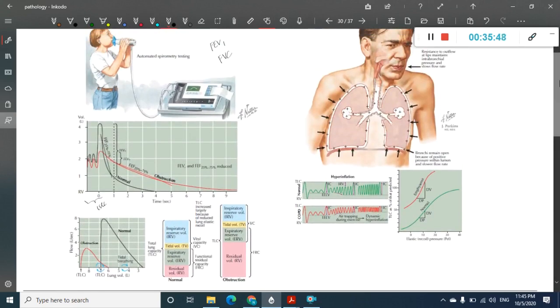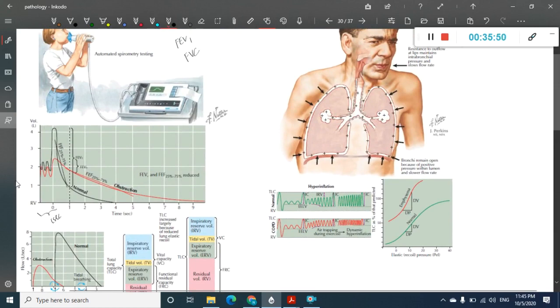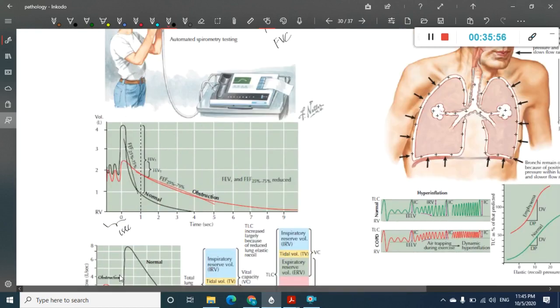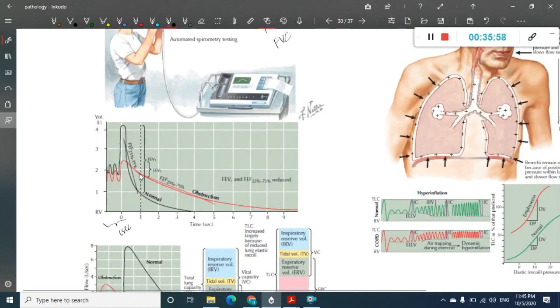The rise in peak of the normal person is given in black color. So this is how the normal person exhales. In one blow he can exhale most of the air. Within 1 second he can expire all the air. But here in COPD he finds it difficult to expire the air. Because of this, there is decreased FEV1.